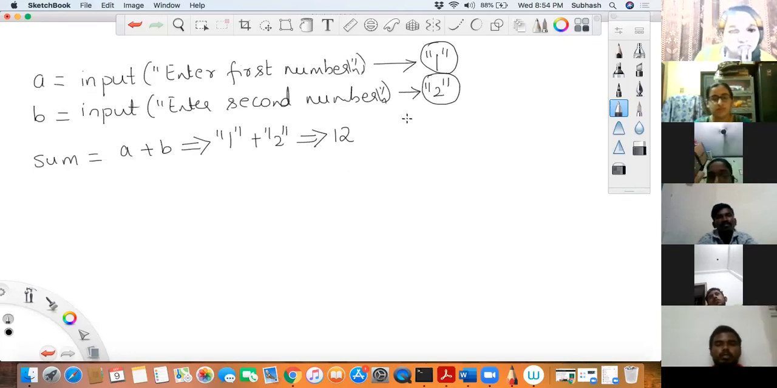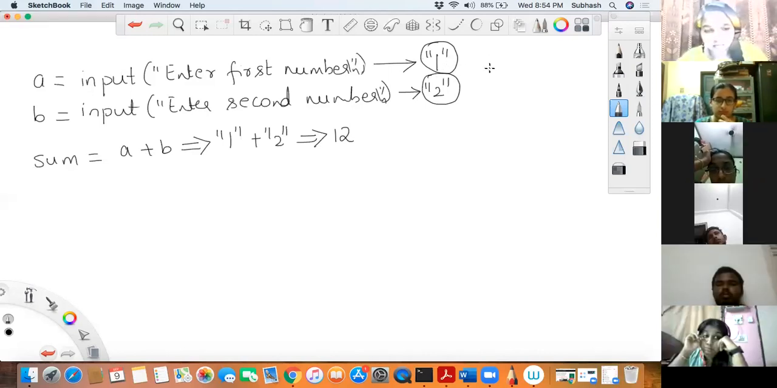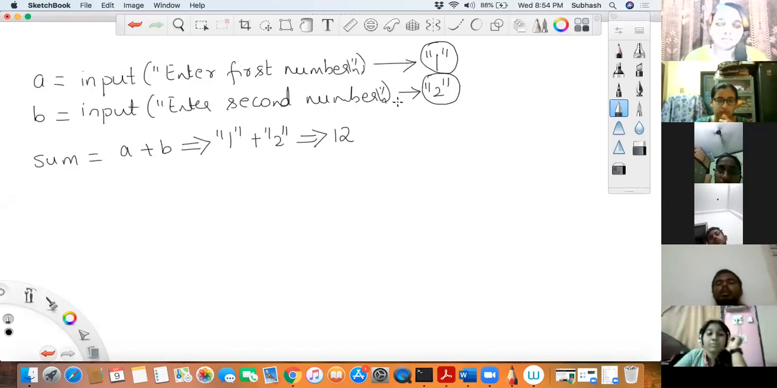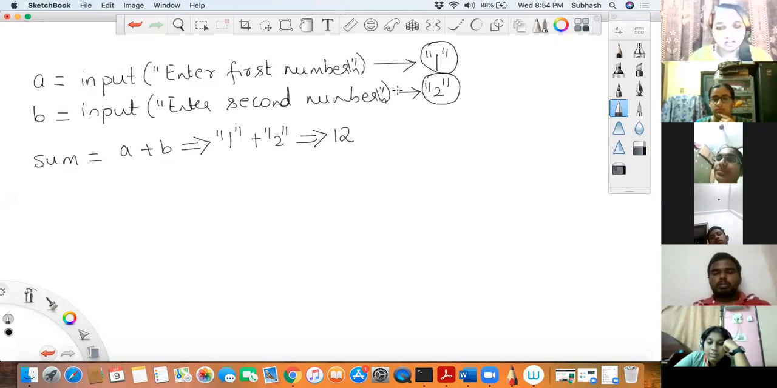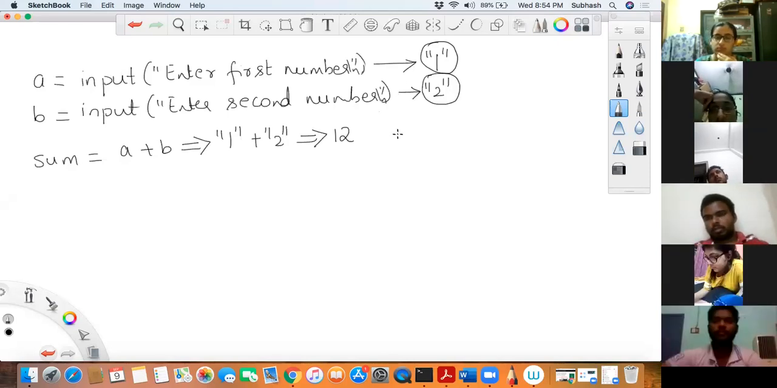Yes or no? Just say yes, no, correct? When you're giving input, it would be considered as a string, right? The string has to be converted into an integer and then you must add it. You're getting it? Danya will answer your question in some time. Give me some time. At the end I'll take your question. Just make a note of that question. I'll answer you at the end.